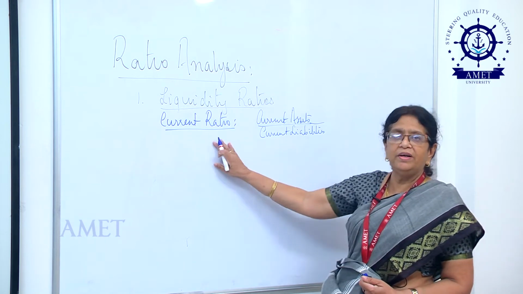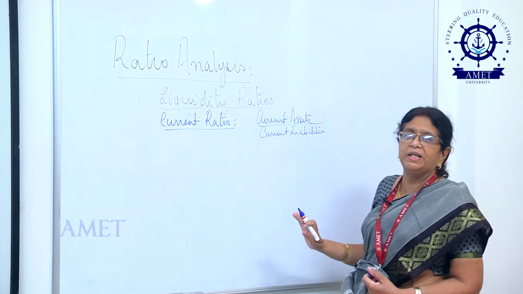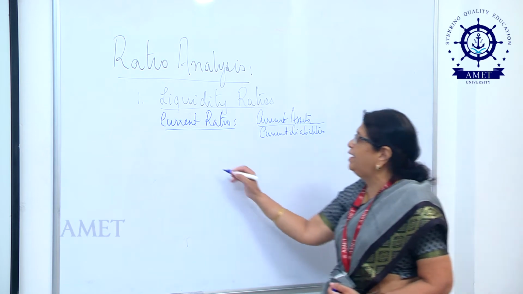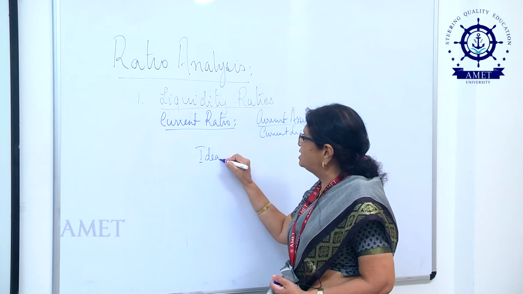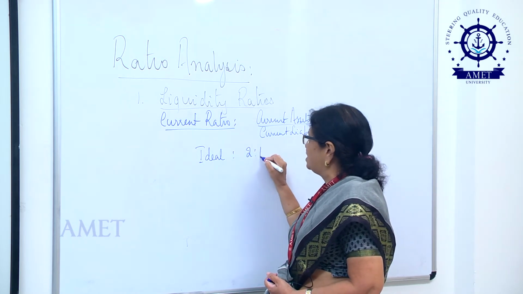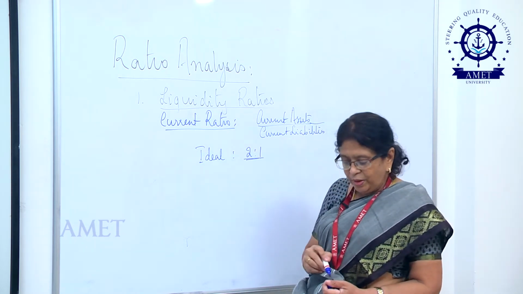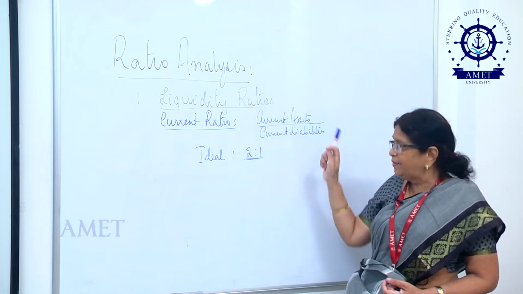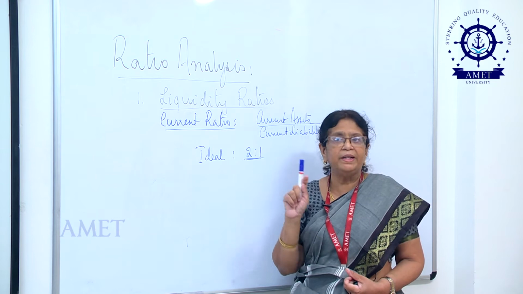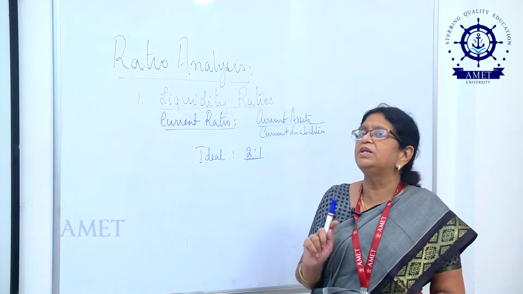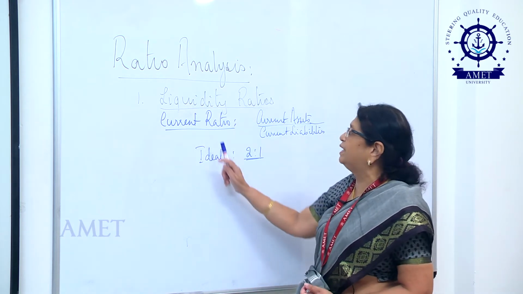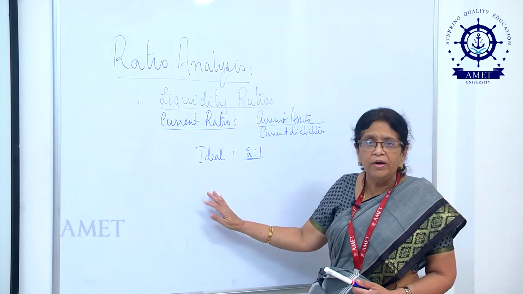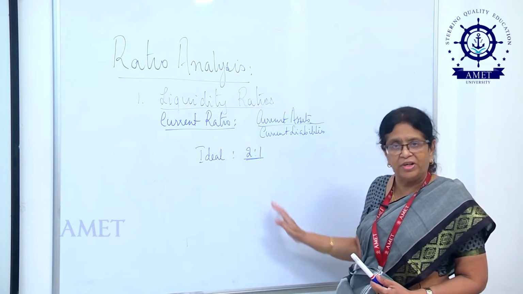As I told you, current ratio establishes a relationship between current assets on one hand and current liabilities on the other, and an ideal current ratio is considered to be 2:1. So, for every 1 rupee of current liability the business owes, if it has investment in current assets amounting to rupees 2, you can take it that this company is having a satisfactory or an ideal current ratio.